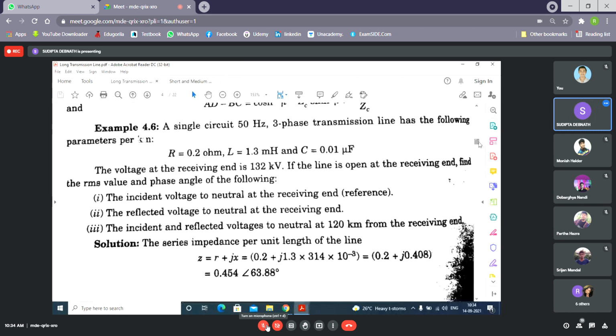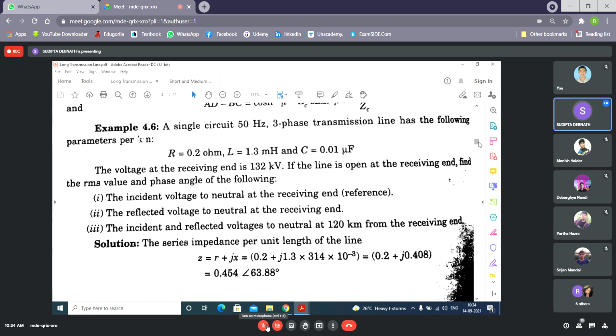Now see, a single circuit 50 Hz 3-phase transmission line, R, L and C are given. The voltage at the receiving end is 132. Now if the line is open at the receiving end, open means IR equal to 0. That you should remember. You have to find out the incident voltage to neutral at the receiving end. Remember, you find out everything in phase to neutral values. Then if line values are asked, you multiply by √3. The equation is written in terms of phase values.